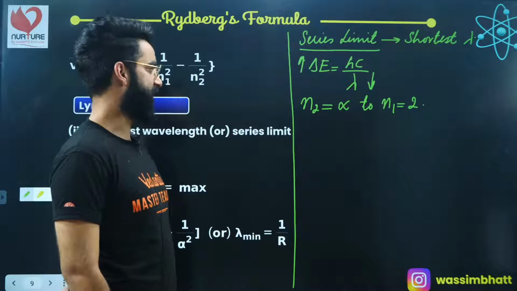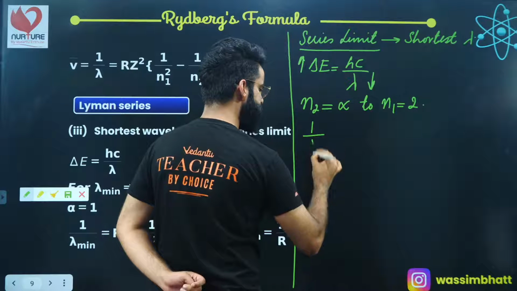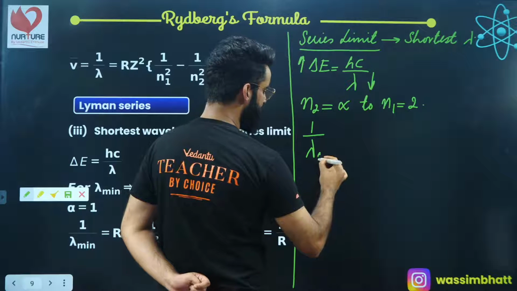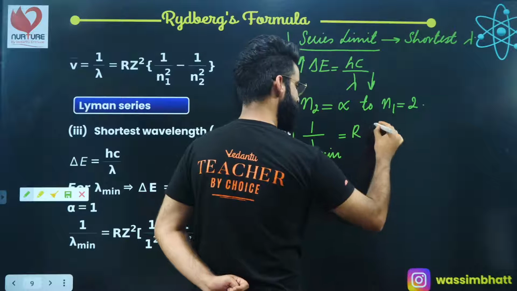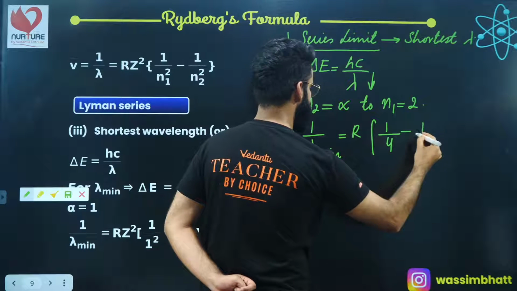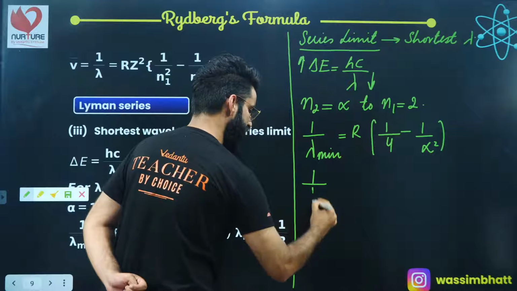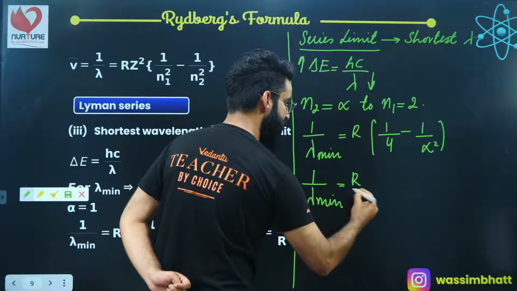Yeah, perfect. So people, let's calculate the lambda minimum over here. Again, use the Rydberg's formula. 1 divided by lambda minimum is equal to R, Z square, that's going to be 1 upon N1 square, N1 is 2, 2 squared is 4, minus 1 upon N2 square, which comes out to be infinity. So 1 divided by lambda minimum, in case of Balmer series, is going to be R divided by 4.